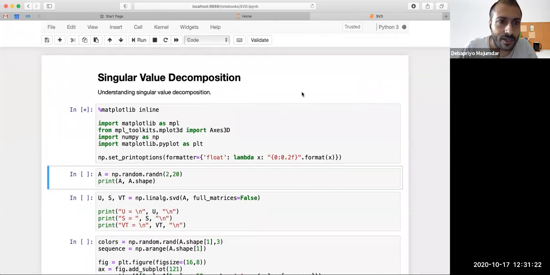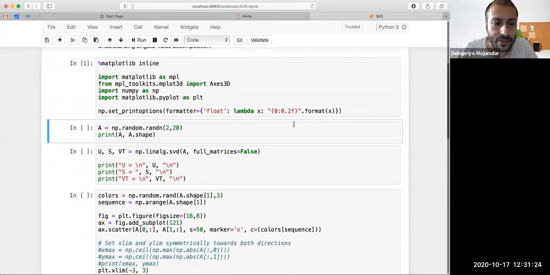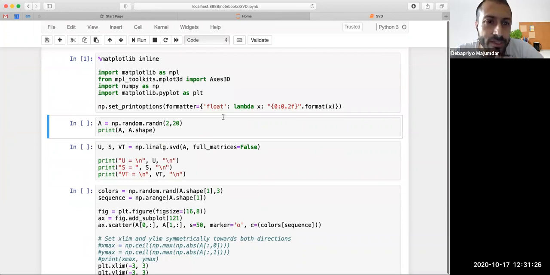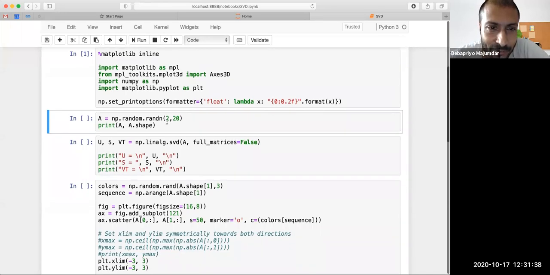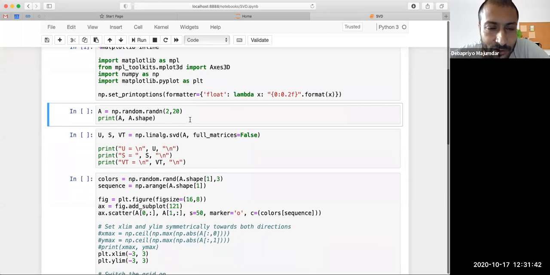Now I actually want two-dimensional, 20 points. So let's start with our A, which is 2 cross 20. Obviously, this is never going to happen, right? You are never going to have two-dimensional points, but let's say 2 cross 20 to start with.